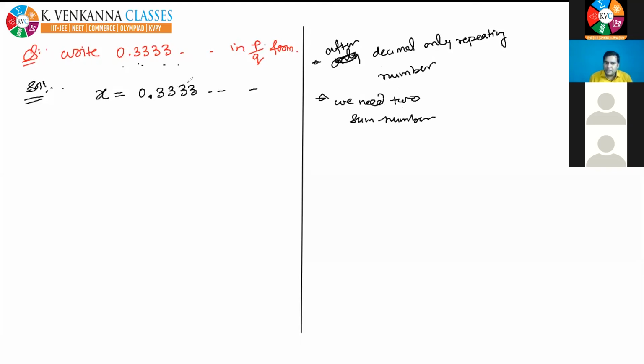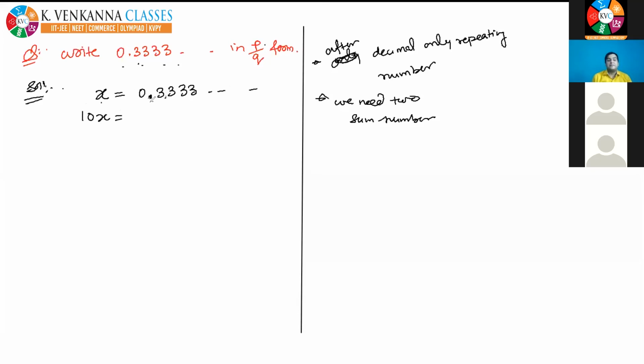So one number is here. I want one more number in which after the decimal the 3 gets repeated. To get the next number, you just multiply it by 10, so that the decimal shifts one place towards the right and after the decimal you get the same thing repeating, 33333.